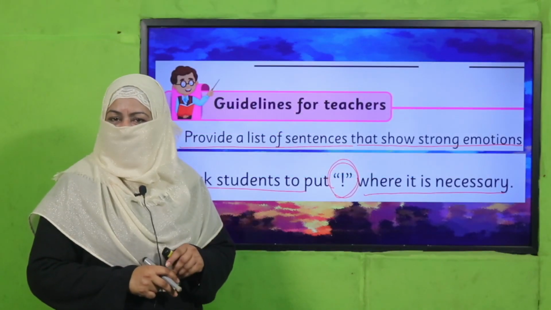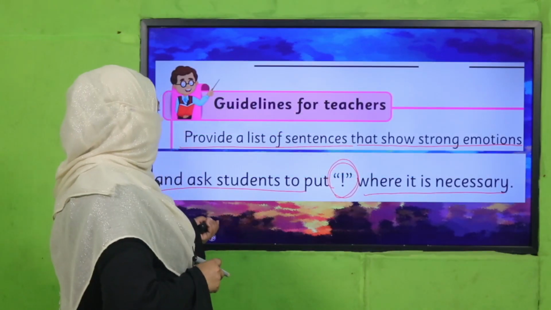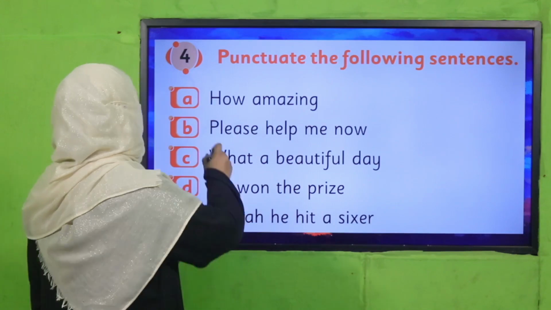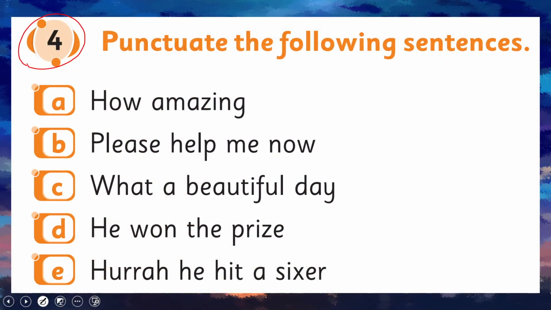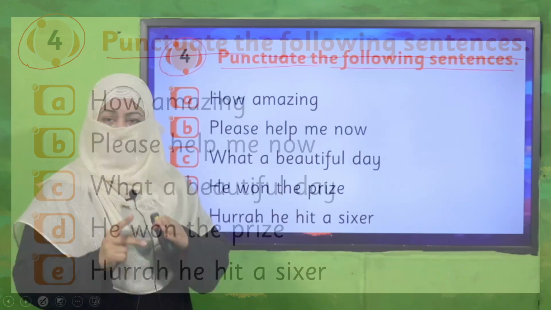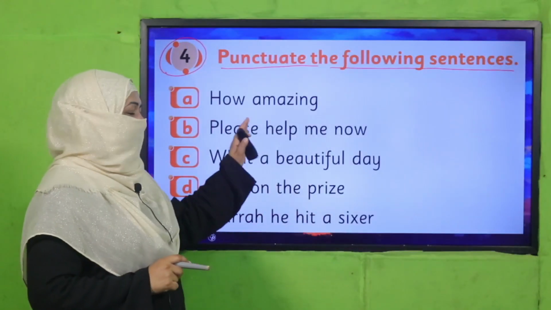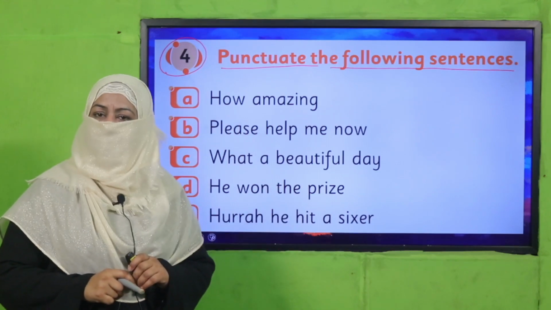Yes, my dear students, are you done with it? Good job. Now it's time to practice from your book. All of you do this question number 4. We will punctuate the following sentences. So beta, be careful. There are few sentences maybe which need a full stop, question mark, and exclamation mark. So be careful. Pause the video, complete this task in your book, and then come back.